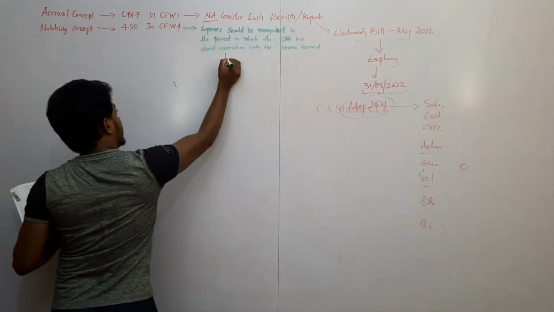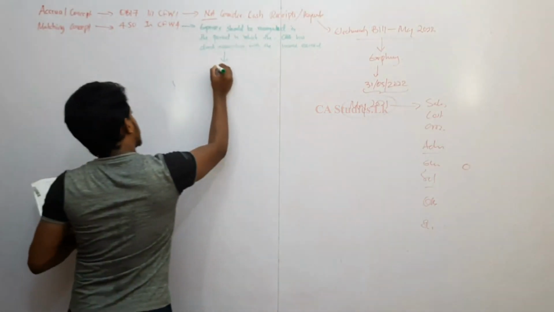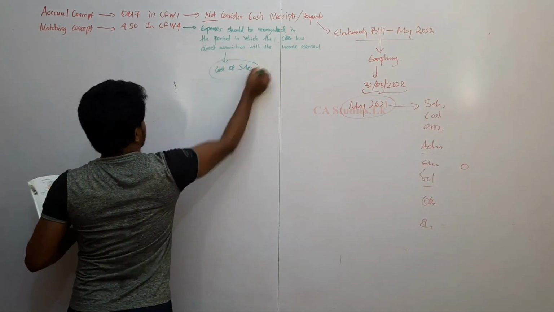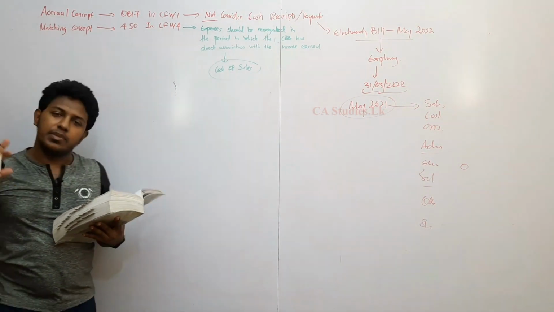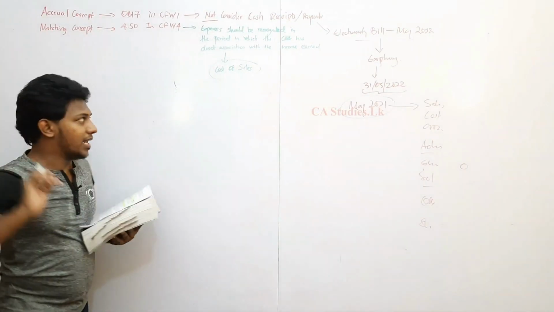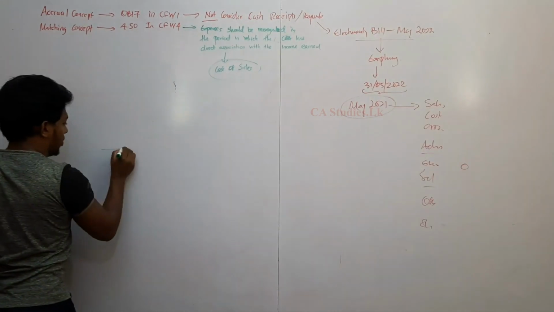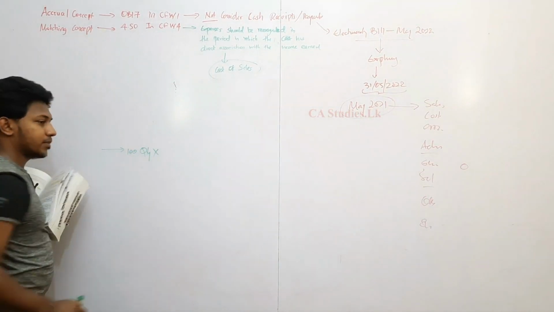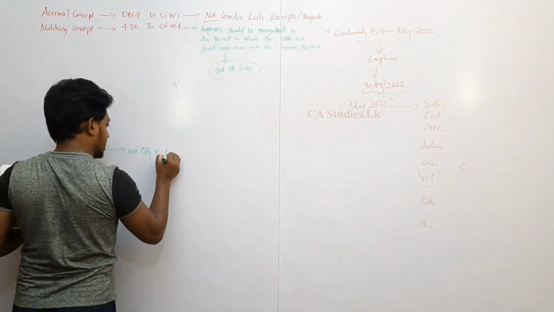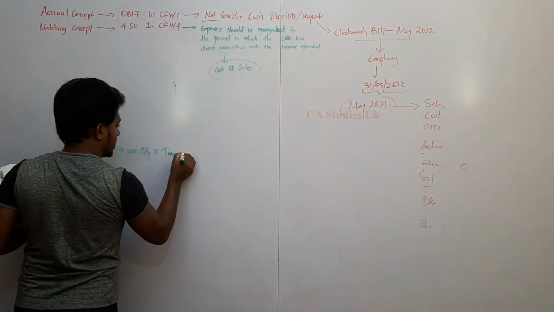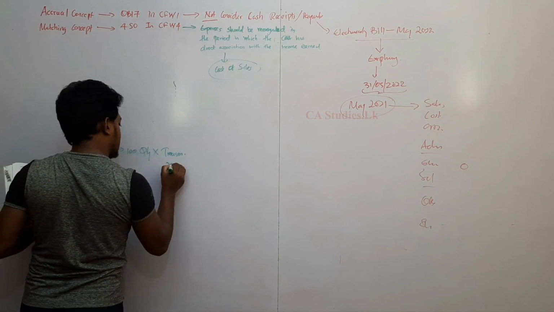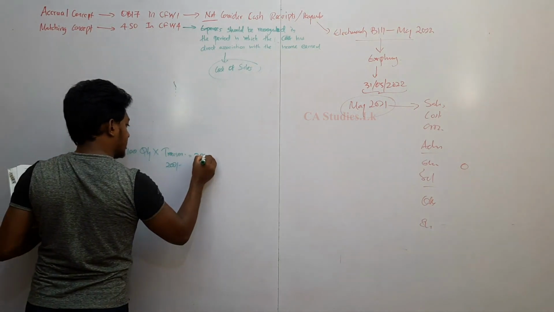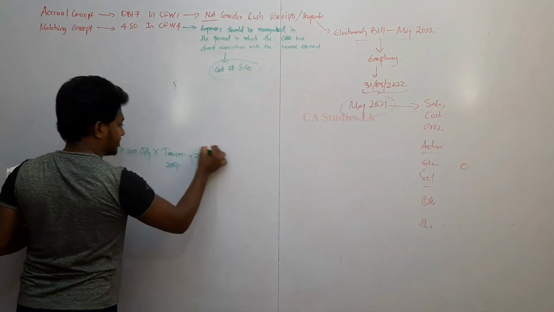A very good example for this matching concept is cost of sale. Cost of sale is the best example for the matching concept. I'll explain. See, we have bought 100 quantities of trousers. The trouser price is say 200 rupees, so we have bought 20,000 worth of trousers.